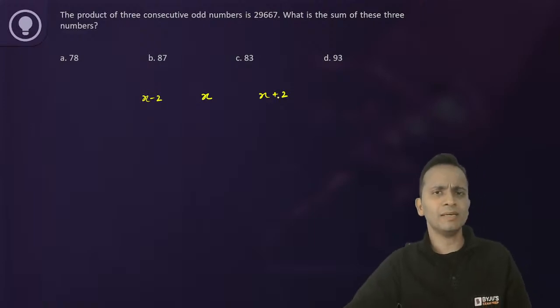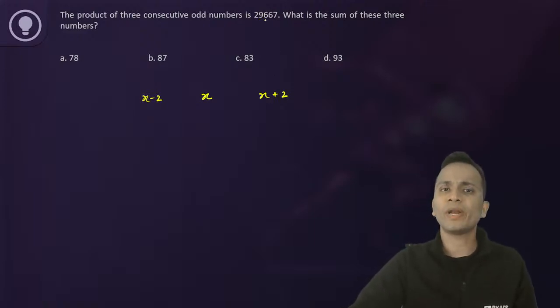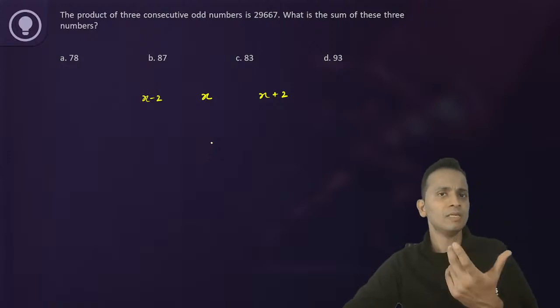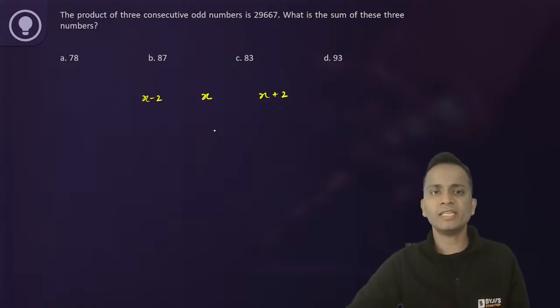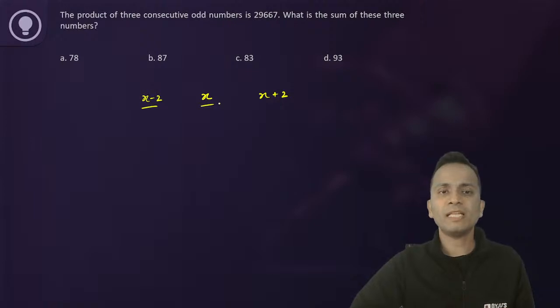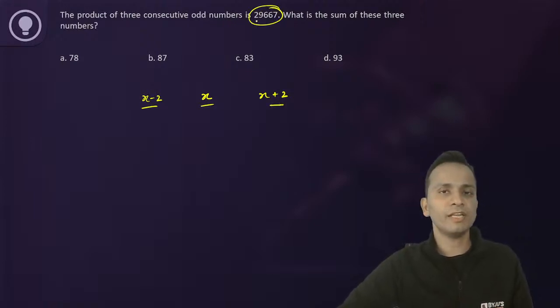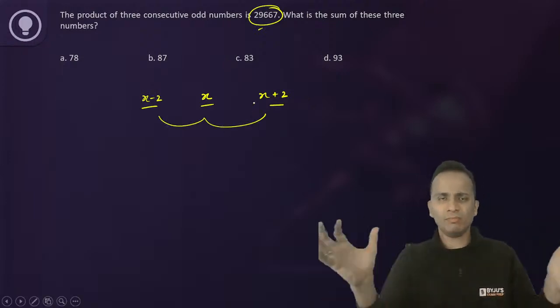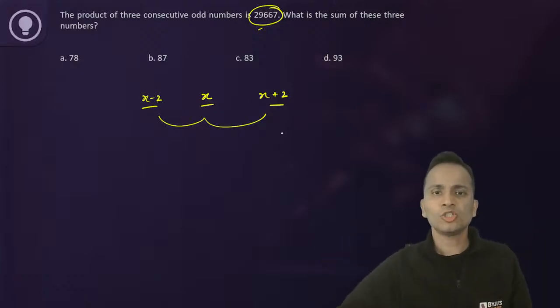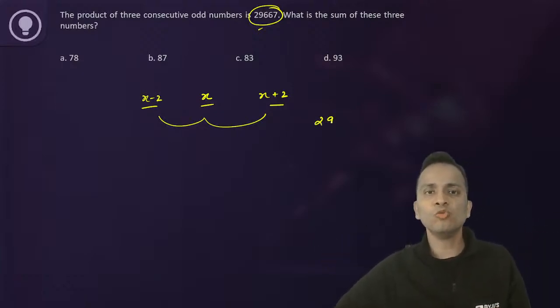But if I multiply them and equate the value to 29,667, it will be bigger. It will be lengthy to get the answer. Fine. This is a question of SNAP, so we need to deal with it in that way. Now, if I multiply these numbers and the result is given as 29,667, I can say that these numbers are at a gap of 2, so almost like equally spaced numbers. So I'll calculate the approximate cube root of 29,667.